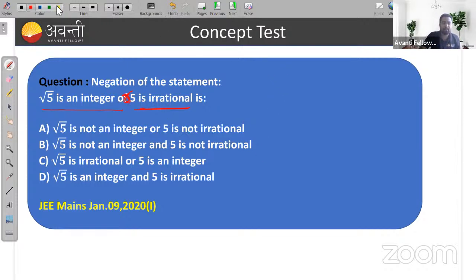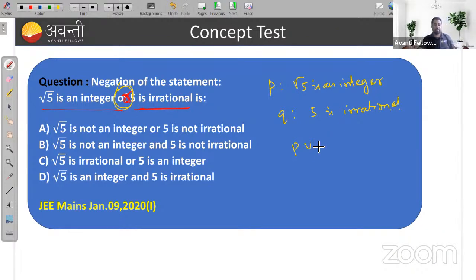Suppose P is a statement, root 5 is an integer. And Q is another statement, that is 5 is irrational. You need to find the negation. You have the statement with or as the connective, that means P or Q. So you need to find the negation of P or Q. Use De Morgan's law: negation of P or Q is negation of P and negation of Q, right?